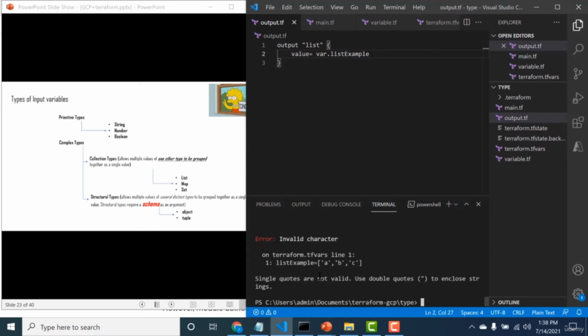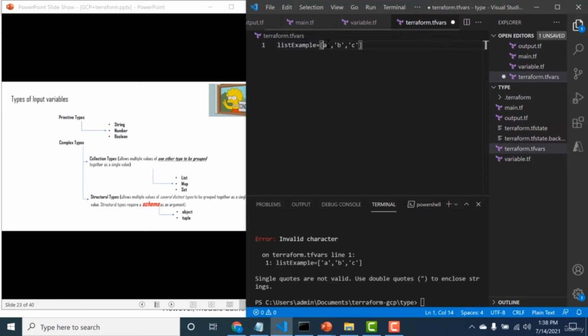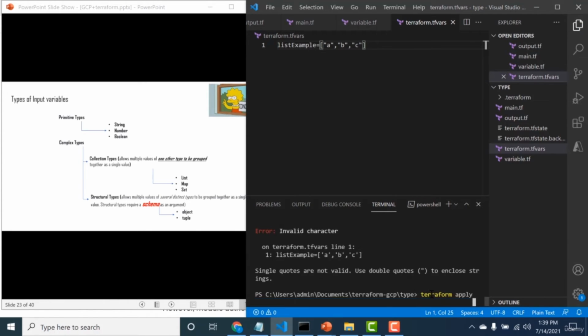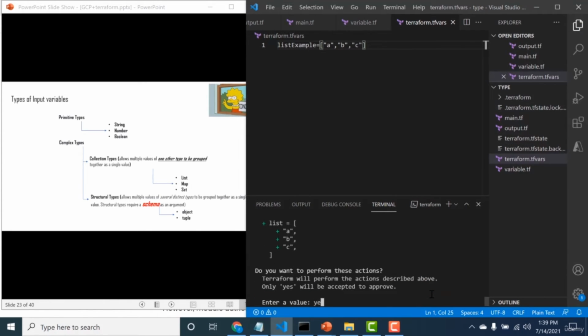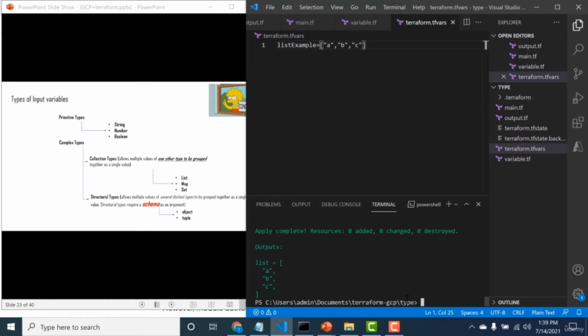So you can see that single quotes are not valid. So you need to use double quotes. Let's go back to our terraform.tfvars and change this to double quotes. Again, let me run this. I'll do a yes. So you can see the list has been displayed in the output.